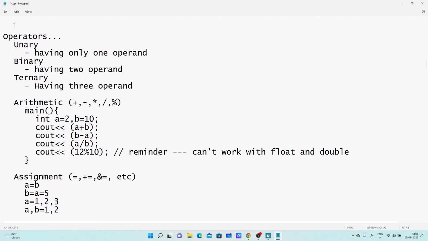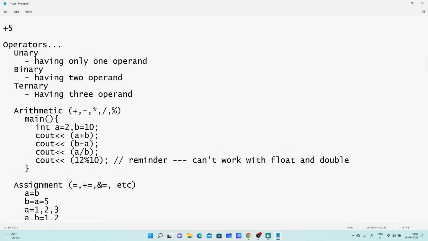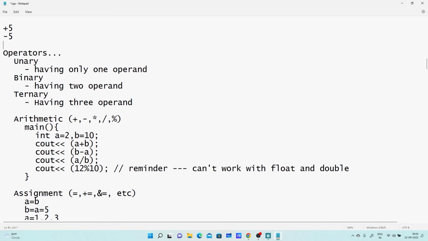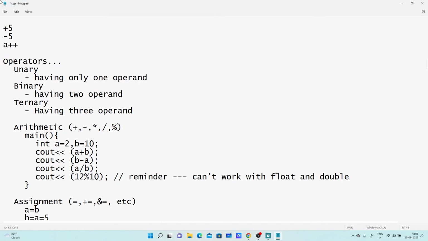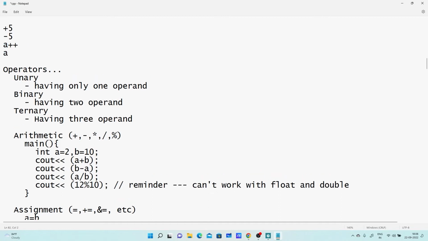For example, here I am saying plus 5, so it's a positive number. Here I am saying minus 5, it's a negative number. Here I am writing plus plus. It's a unary operator, meaning it has only one operand, either on the left-hand side or the right-hand side, depending on the syntax. Binary: when you have two operands, for example a plus b, it's a binary operator. It has two operands, one on the left-hand side and one on the right-hand side.